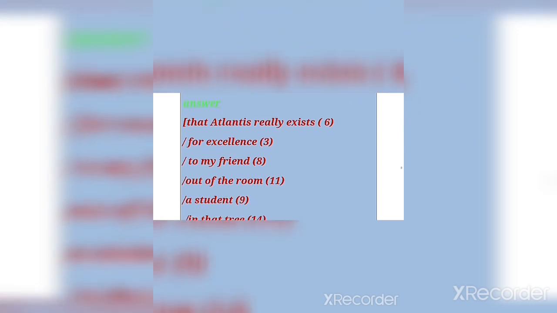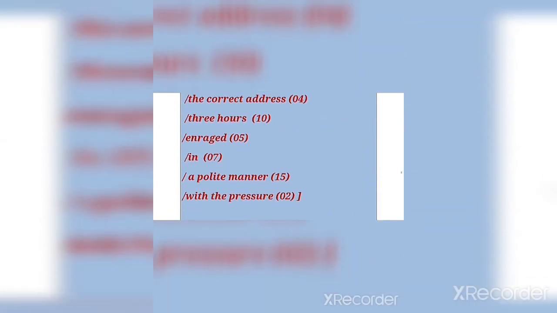Now exercise F is saying follow the instruction given in the brackets to complete the sentence with suitable complements from the box, and some may have more than one answer. So here are the words that are given in the box, and also I have written the answers of the sentences. Okay, I have done numbering here.